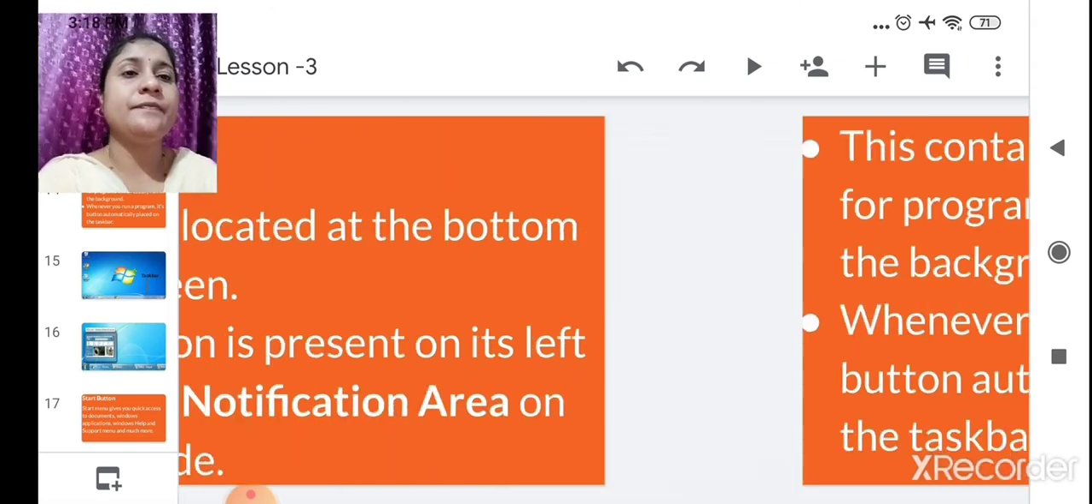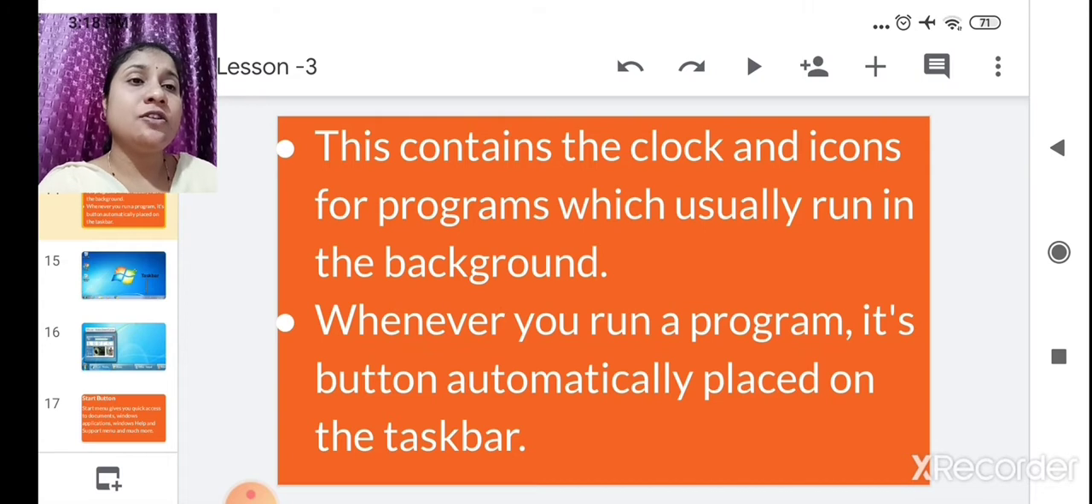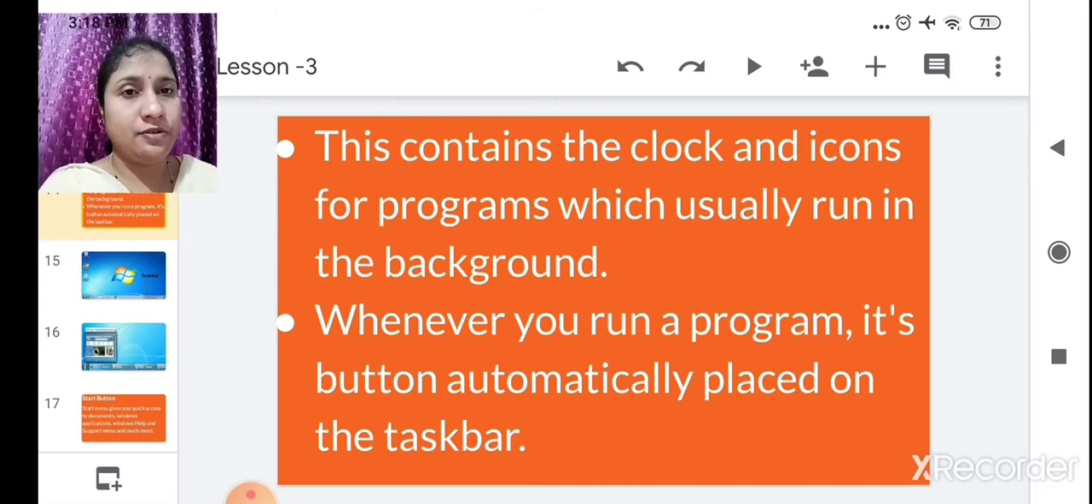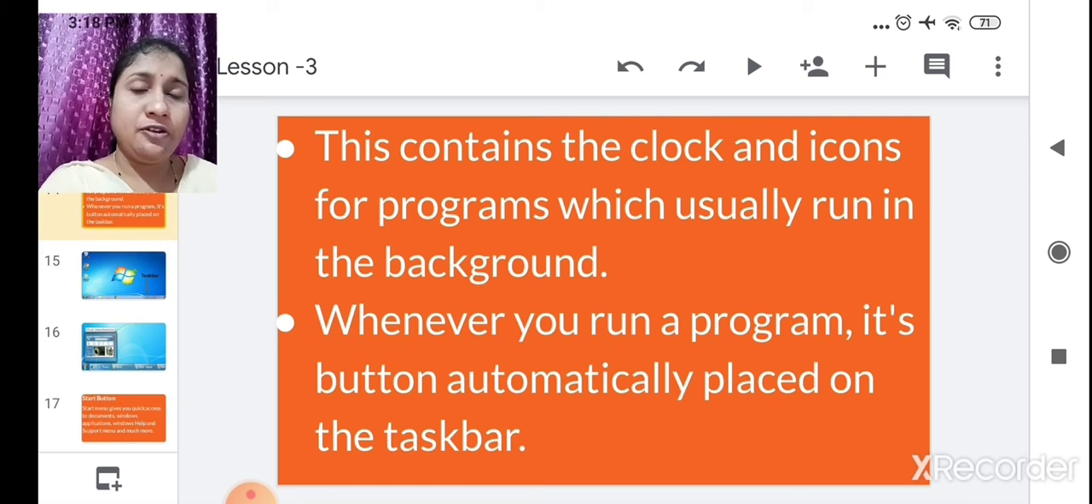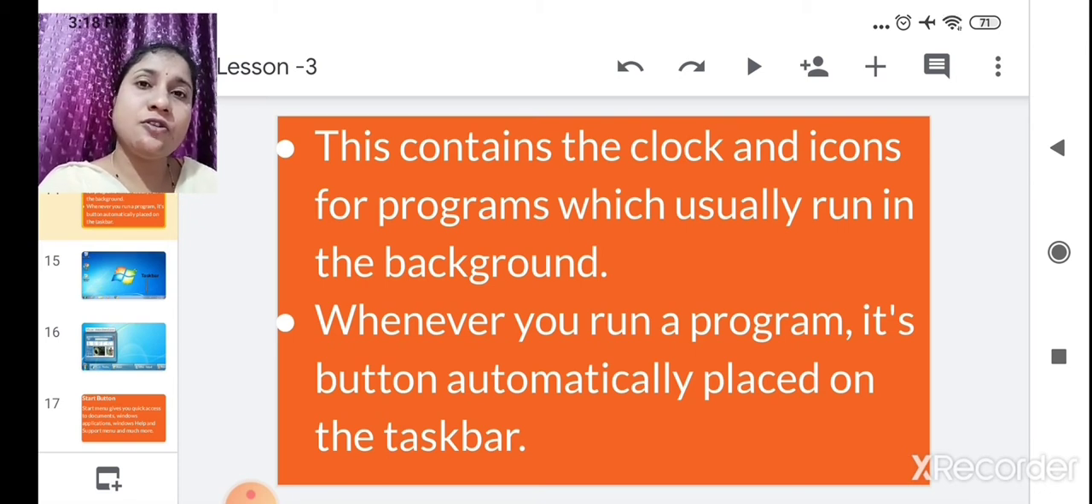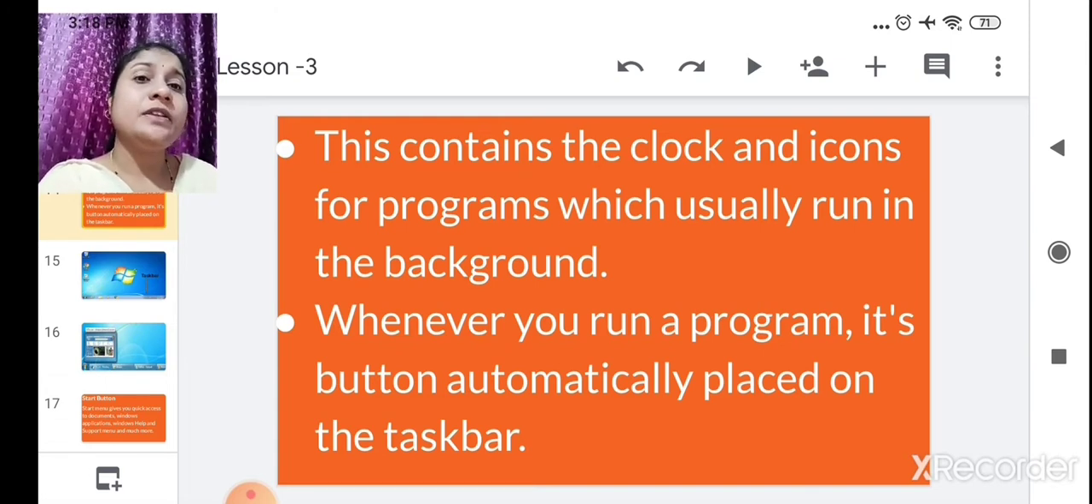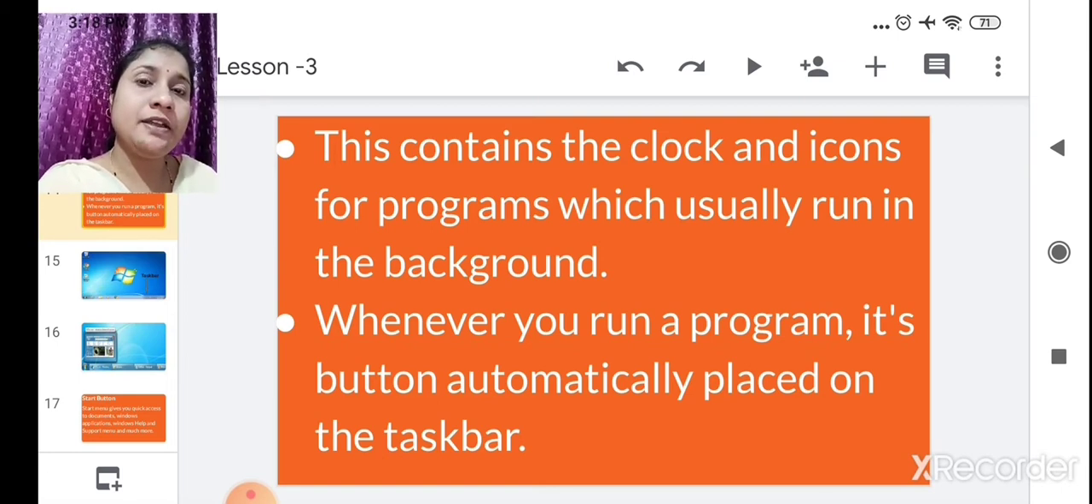We will see next. This contains the clock and icons for programs which usually run in the background. Now only I told you, on the right hand side notification area there is a clock also. All of you know where the clock is situated, you see the time in a computer. And icons: if you connect a pen drive or internet, icons will appear in that notification area, because it is running in the background.